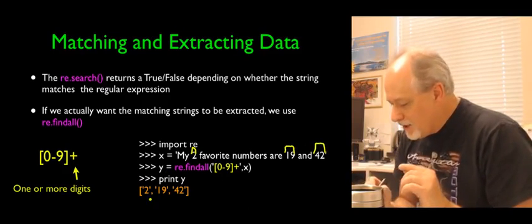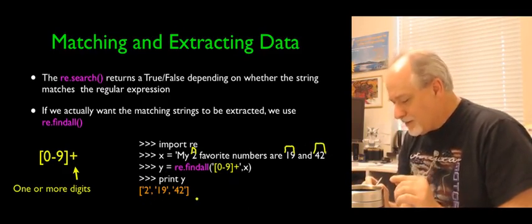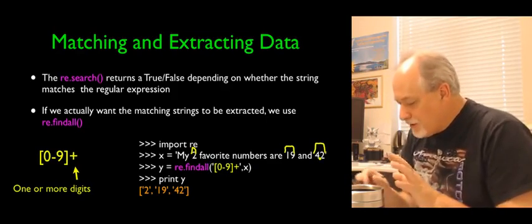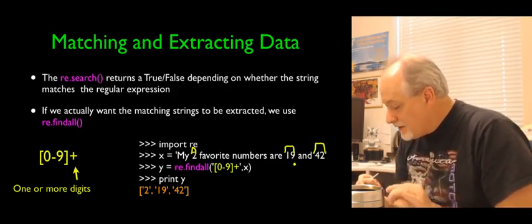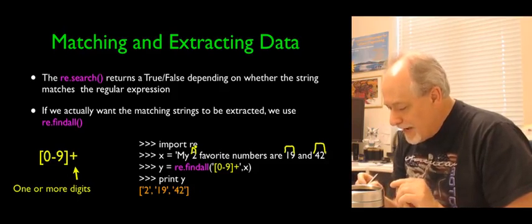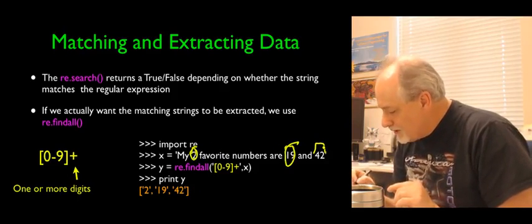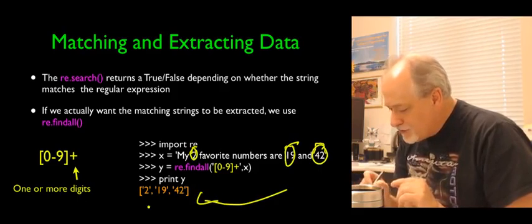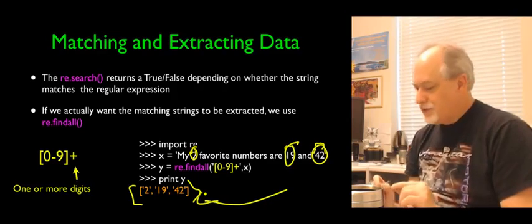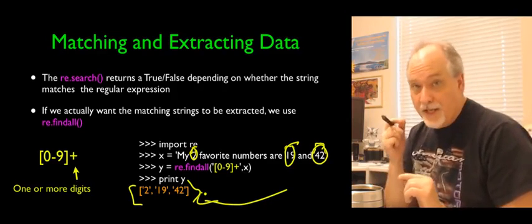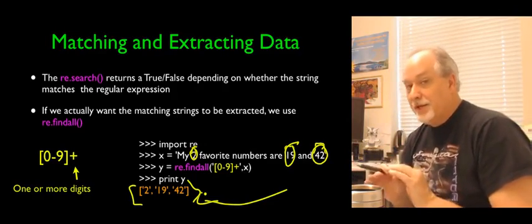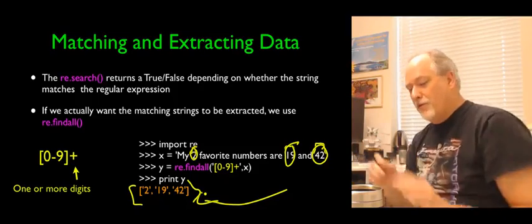And so what find_all gives us back is a list of strings. It says, oh, I've got it, 2, 1942. So it actually extracts the strings that match and gives you a Python list of strings. Kind of like split, except it's like a super smart split, right? It's split, but I've directed it where to look.